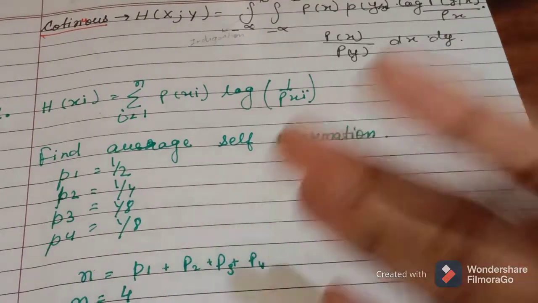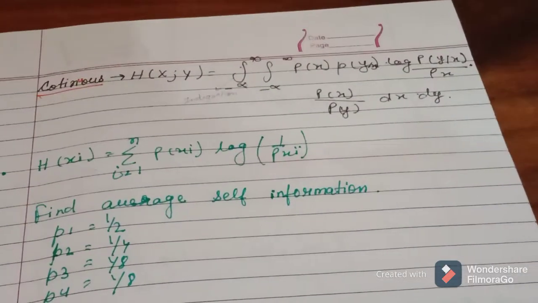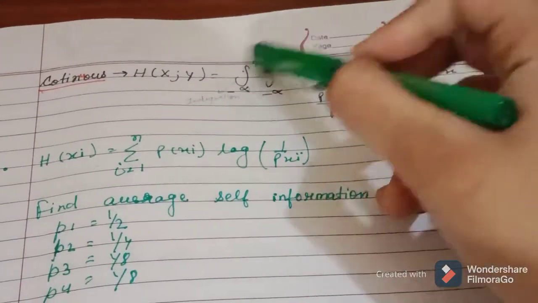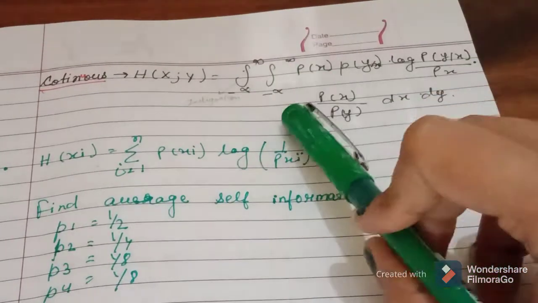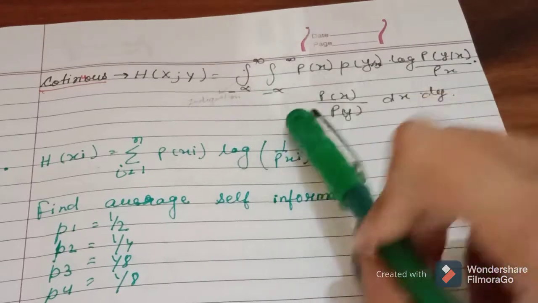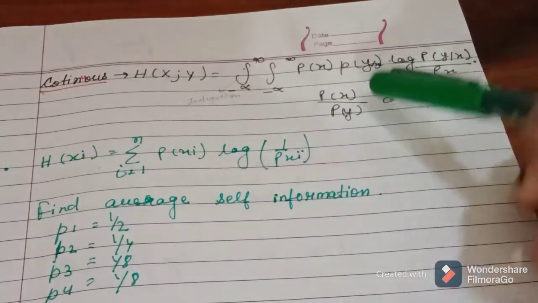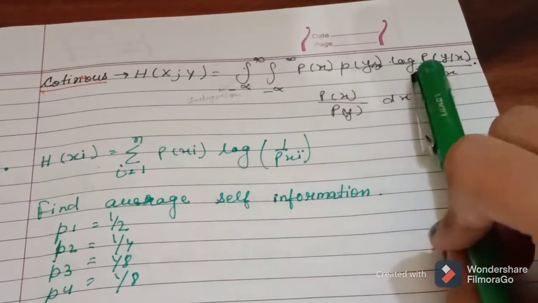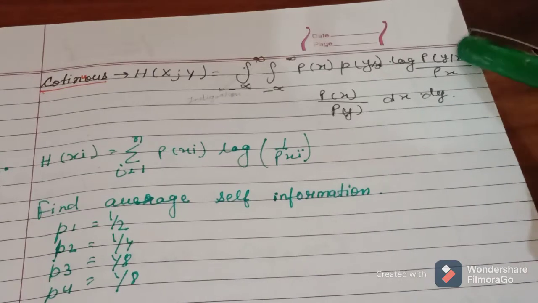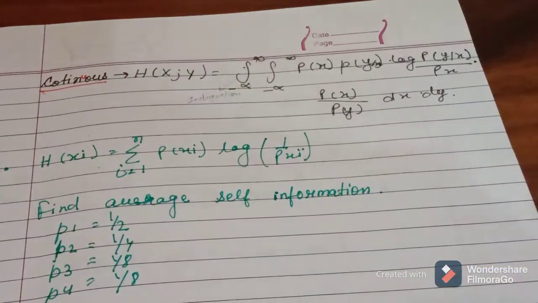Can you see in this, the limits are minus infinity to infinity. The formula is the integral of P(x, y) log P(y|x) P(x). That is the formula.